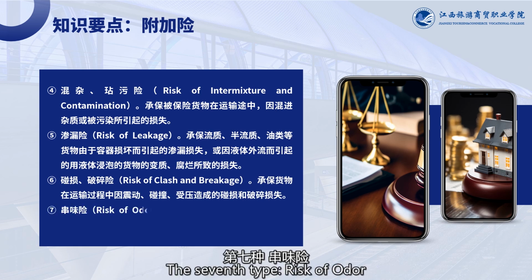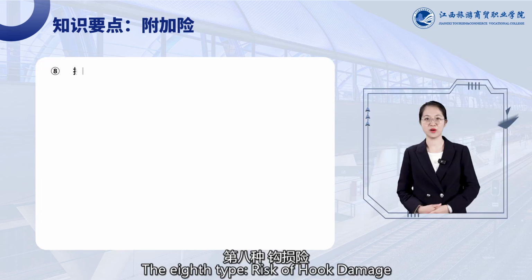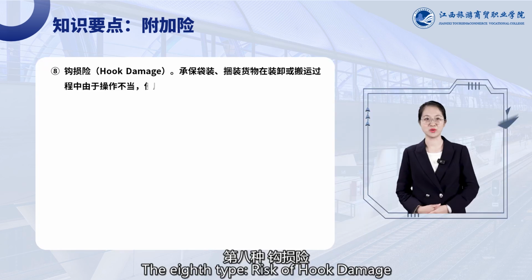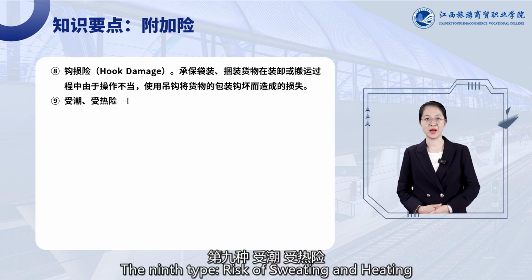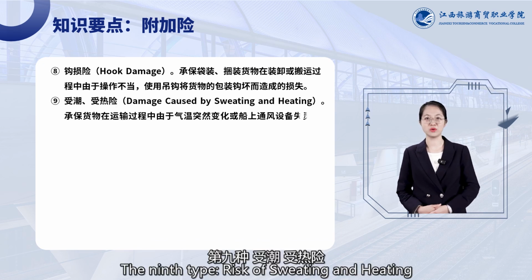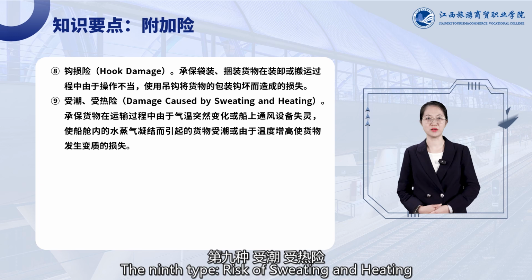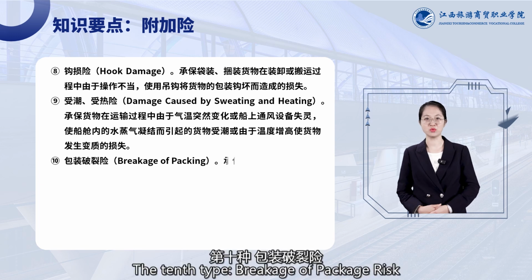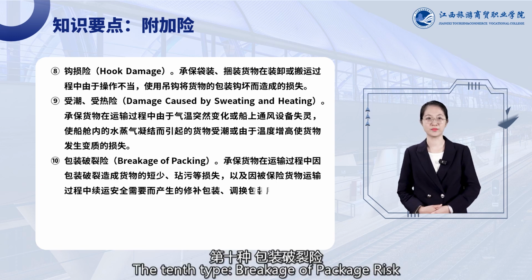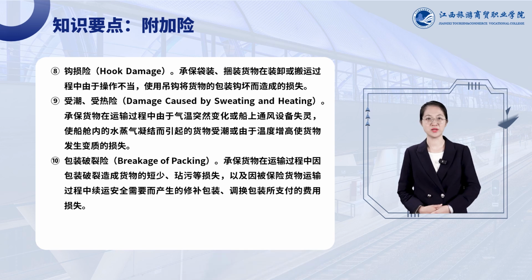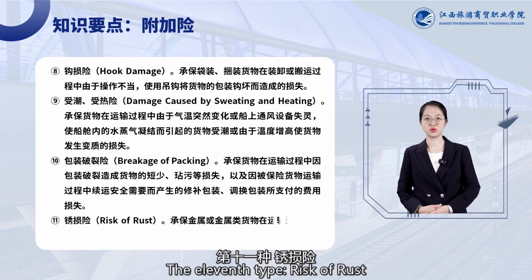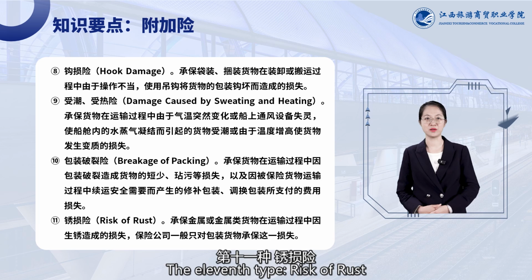The seventh type, risk of odor. The eighth type, risk of hook damage. The ninth type, risk of sweating and heating. The 10th type, breakage of package risk. The 11th type, risk of loss.